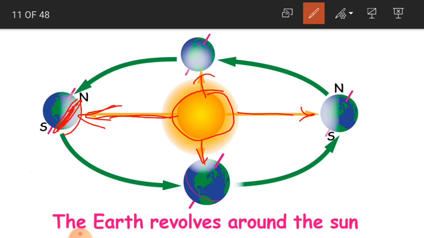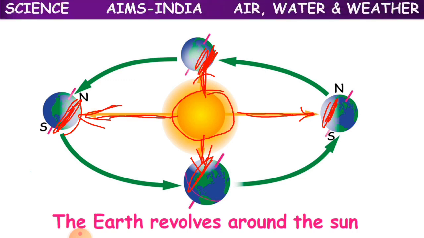These areas will have summer season. When the earth rotates towards this direction, again these places will have summer days. Again when the earth rotates towards this side, again these areas. Okay children, so like that.